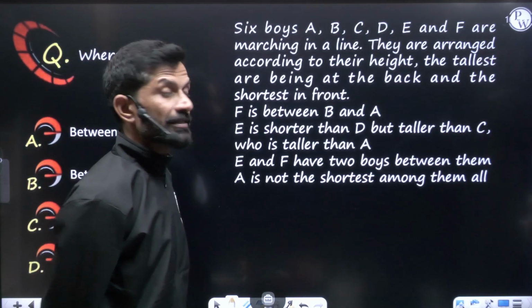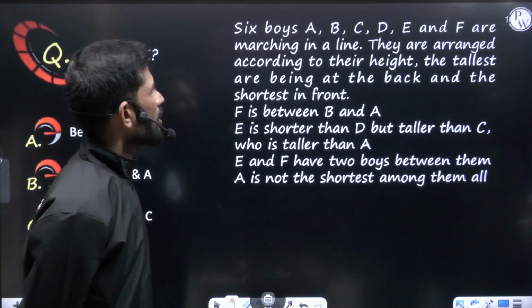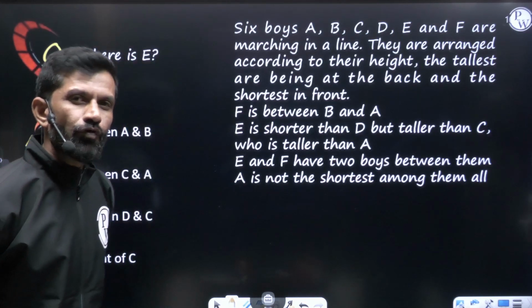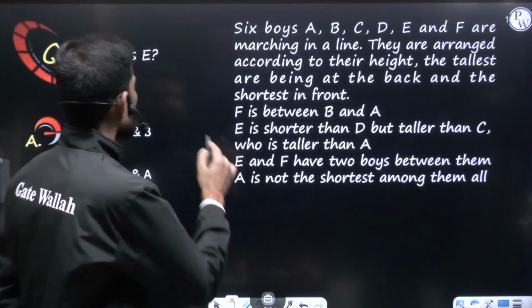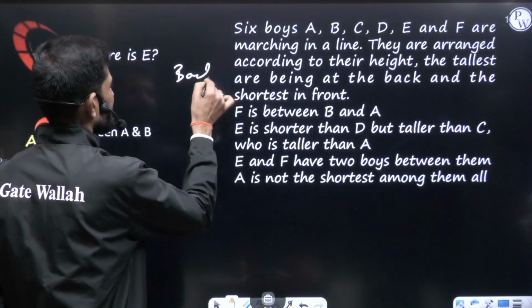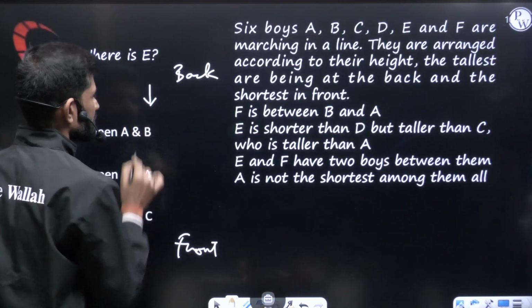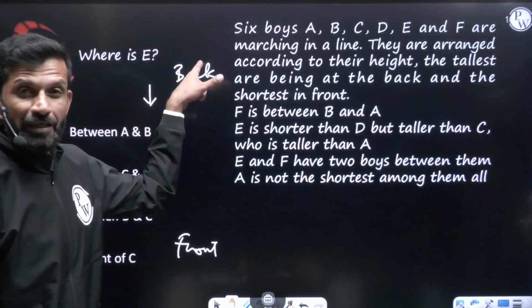They are arranged according to their height. The tallest are at the back and the shortest at the front. So what we are doing, tallest we are keeping on the top. So we'll say this is the back and this is the front. Okay, means they are marching like this. Because tallest we have to keep on the top.